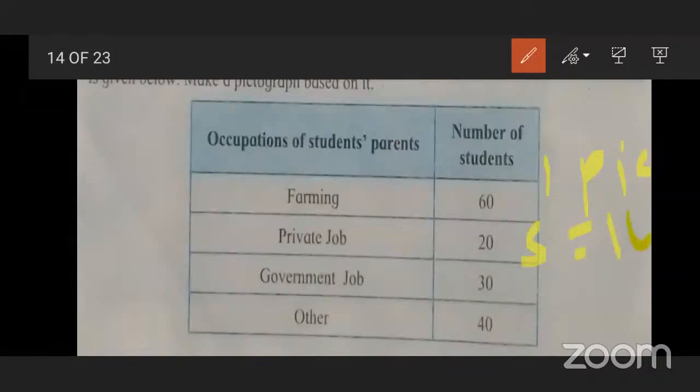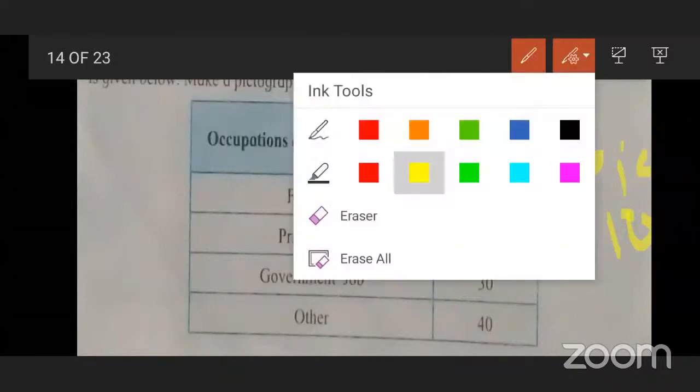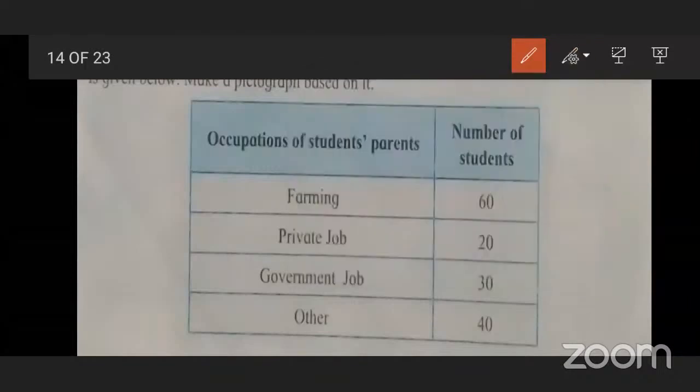All the numbers are divisible by 10. 60 divided by 10 is equal to 6, so we have to draw 6 smileys. 20 divided by 10, we draw 2 smileys. 30 divided by 10, we draw 3 smileys. And 40 divided by 10, we draw 4 smileys. Understand, everybody? Yes.